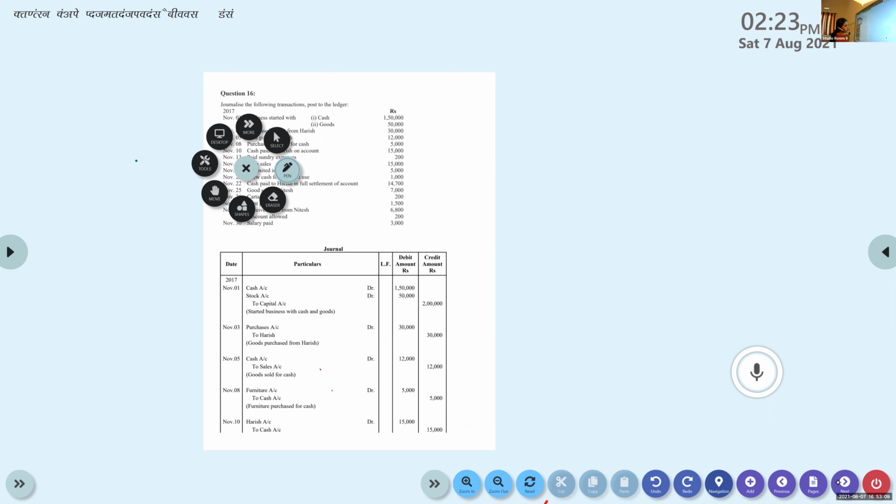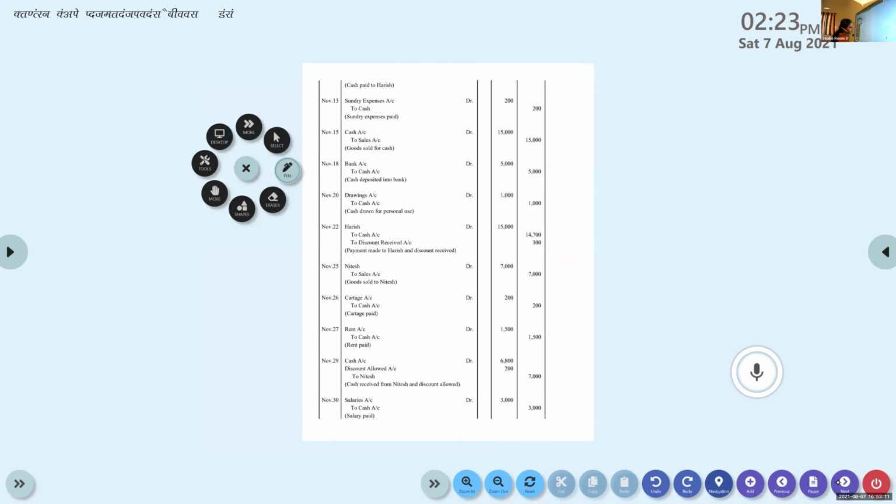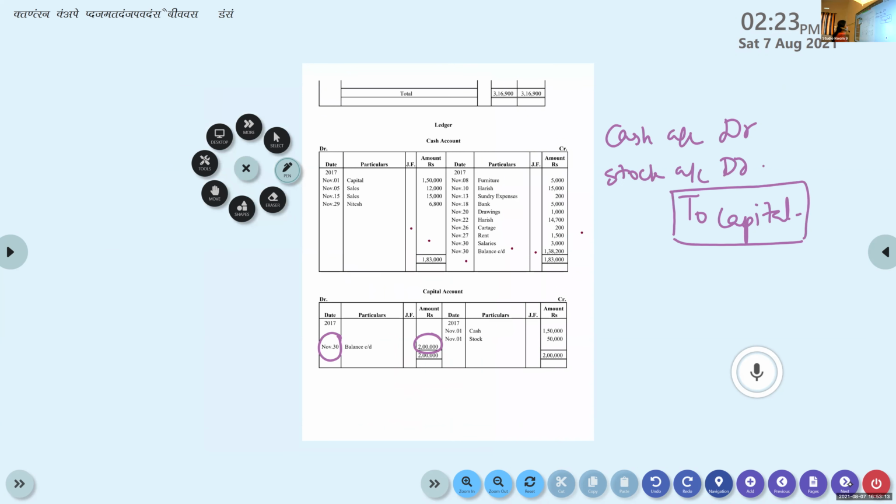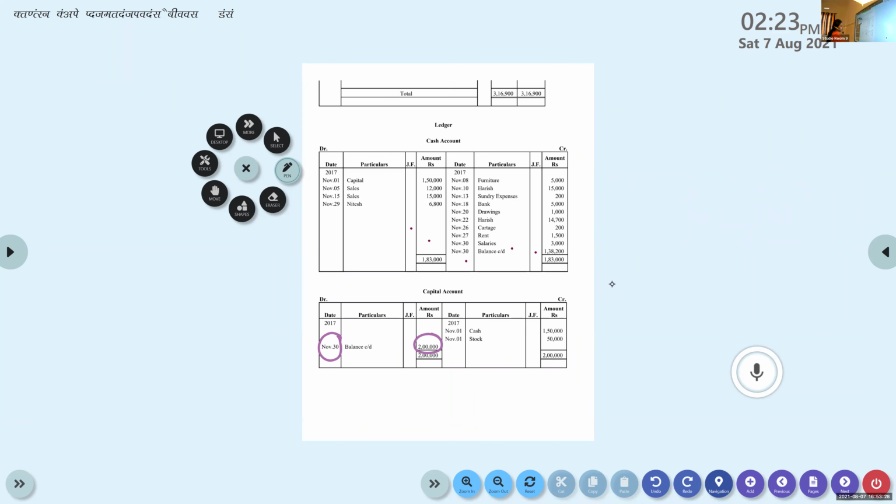Cash account debtor to sales. Cash account is debited. That means on the debit side, number 5, cash account debtor to sales. So to sales, you will write it on the debit side of cash account.